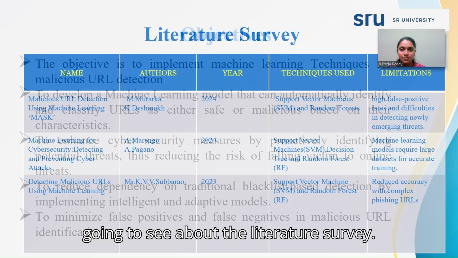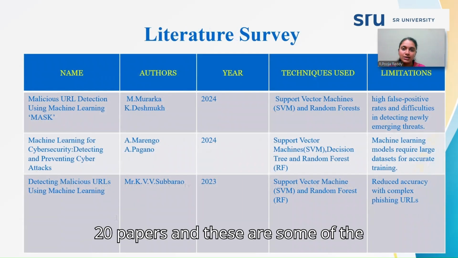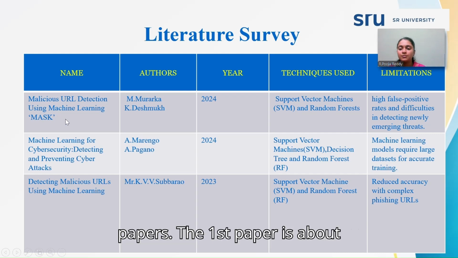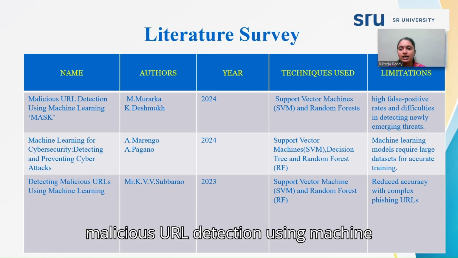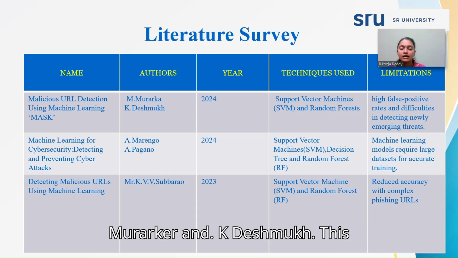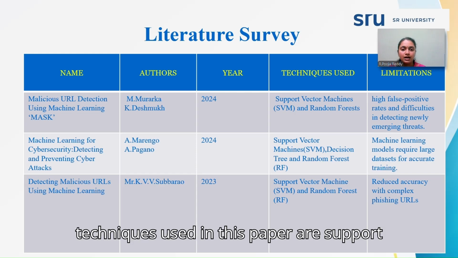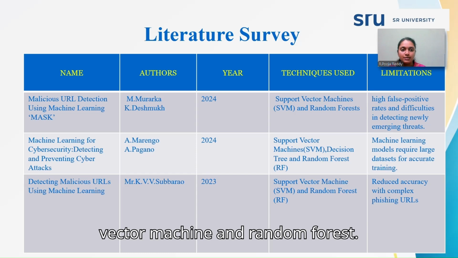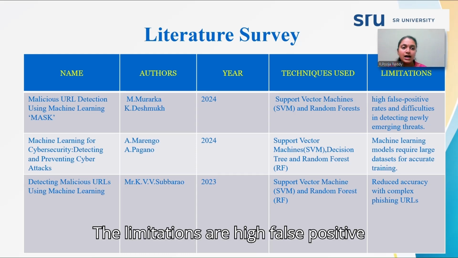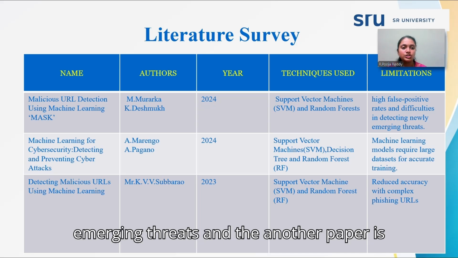Next we are going to see the literature survey. We have done a literature survey on 20 papers, and these are some of the papers. The first paper is about malicious URL detection using machine learning, and the authors are Mem Murarkar and K. Deshmukh. This paper was published in 2024, and the techniques used are support vector machine and random forest. The limitations are high false positive rates and difficulties in detecting newly emerging threats.